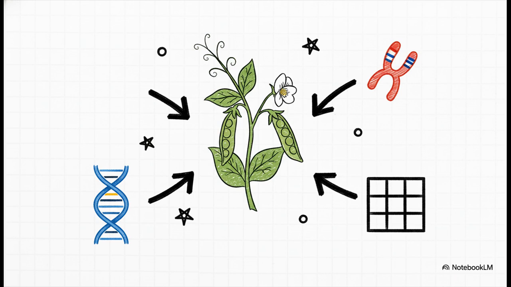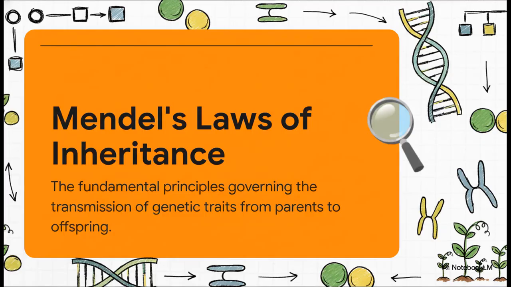Okay, switching gears to a big one, genetics. It all starts with Mendel's laws, the foundation of everything in inheritance. So what are Mendel's laws? Basically, they're the rule book for heredity. They tell us how traits are passed down.